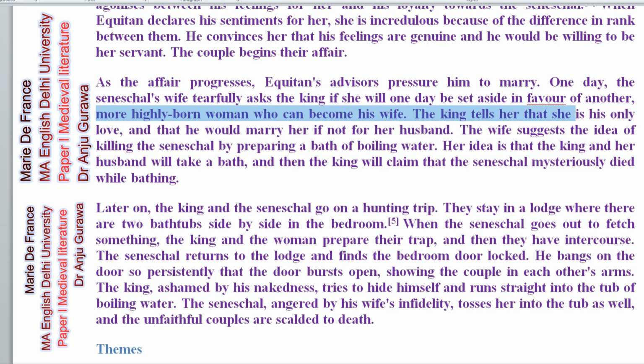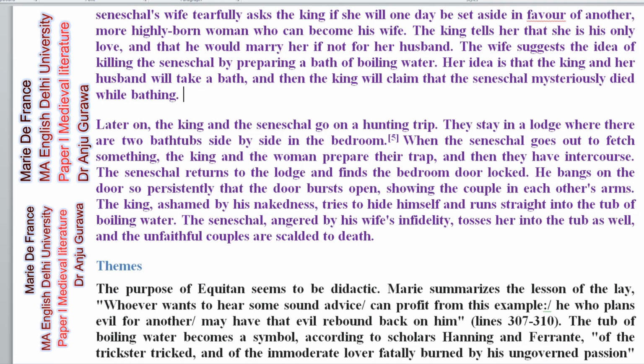The king tells her that she is his only love and that he would marry her if not for her husband. The wife suggests the idea of killing the seneschal by preparing a bath of boiling water. Her idea is that the king and her husband will take a bath and then the king will claim that the seneschal mysteriously died. So the killing of a man is being planned here.